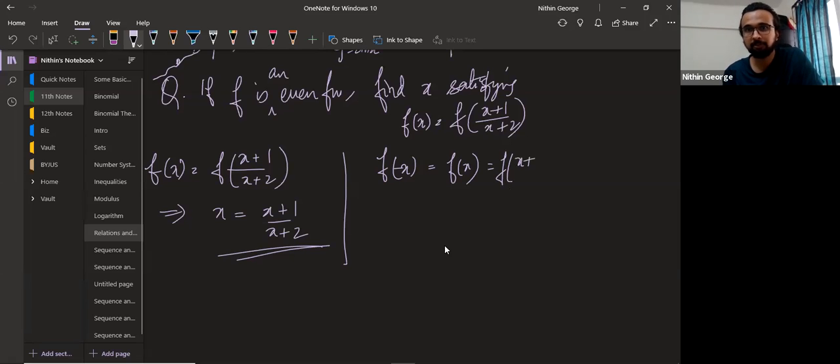So what is f of x here? F of x will be f of (x plus 1) by (x plus 2), so I'll just remove this conveniently. And then from here I can say that minus x can also be (x plus 1) by (x plus 2). That is also a possibility for that even function to exist.